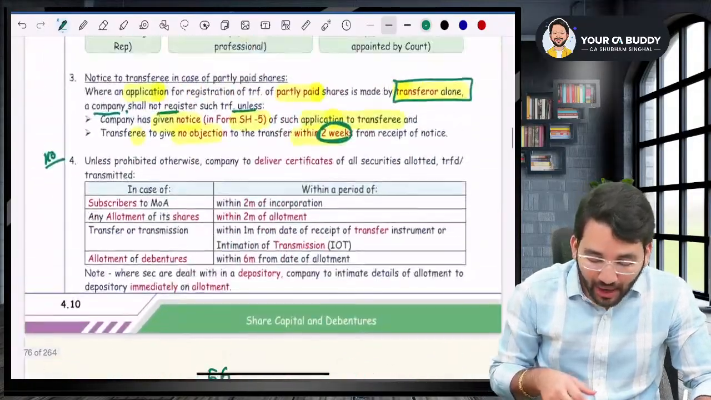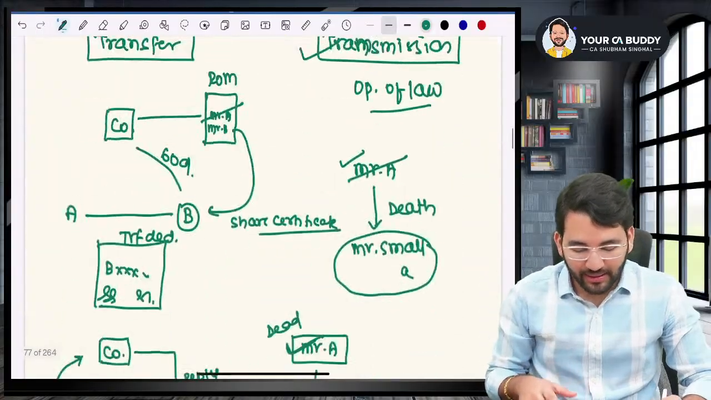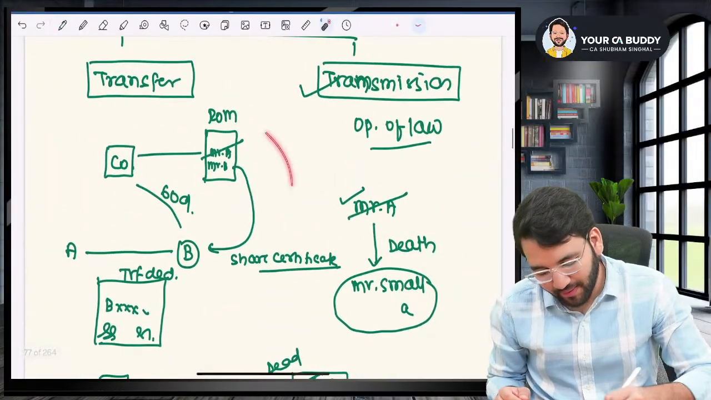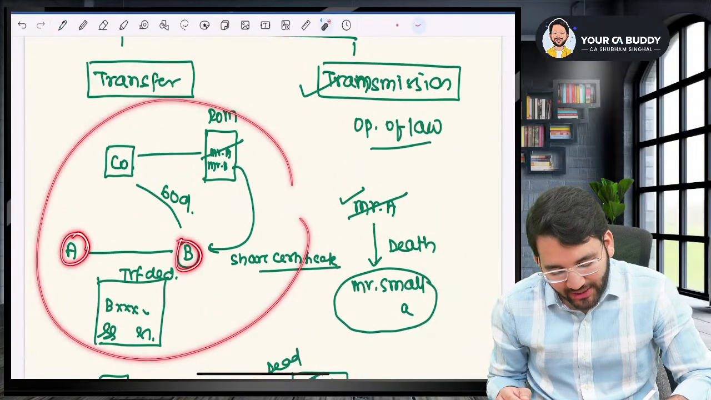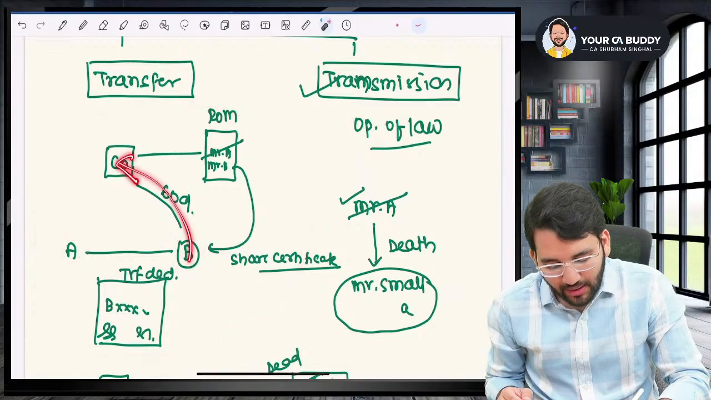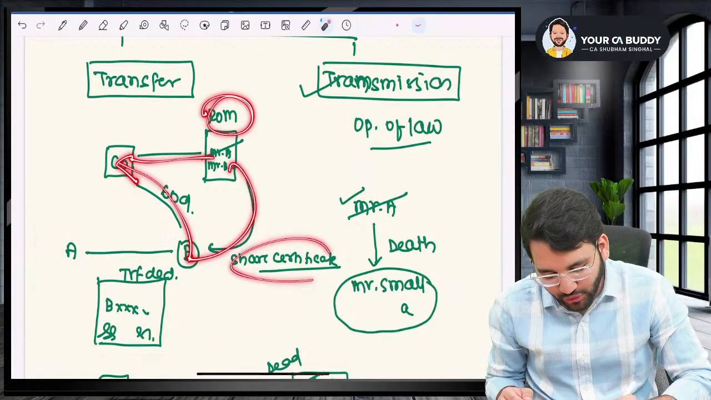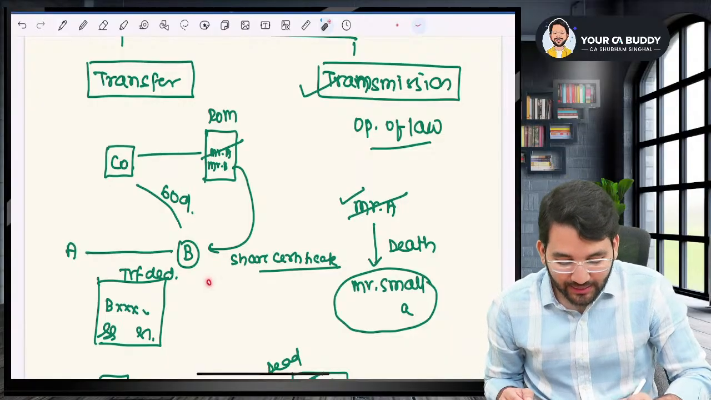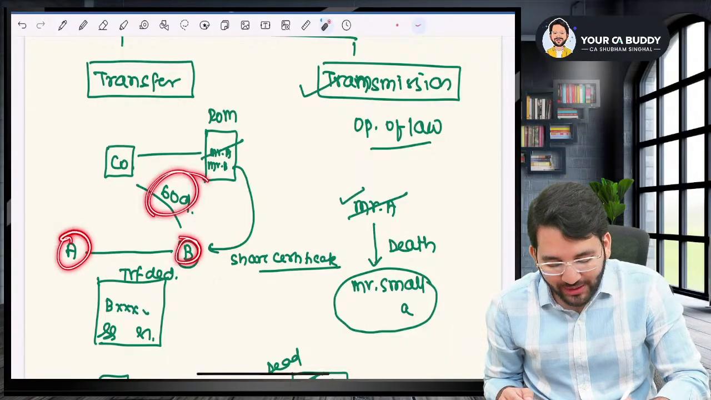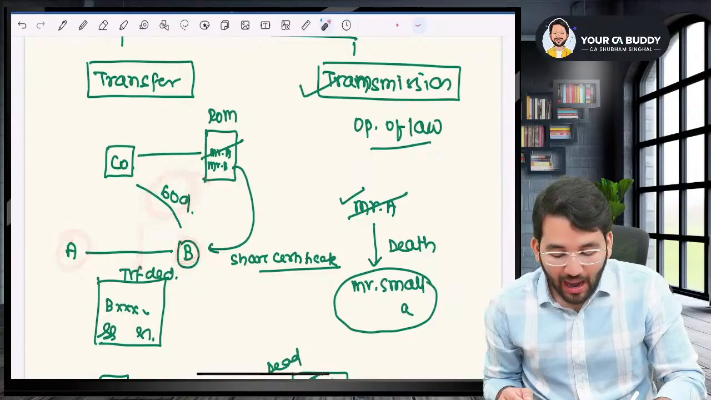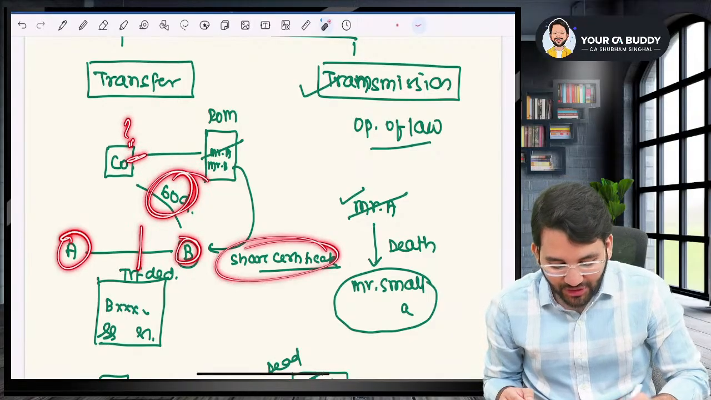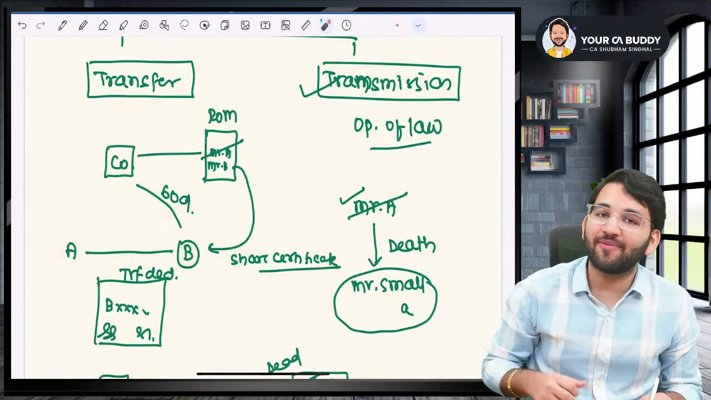Now, the fourth point that I had left, coming back to the case of transfer. Mr. A gave his shares to B. B went to the company. The company registered such transfer and issued the share certificate. The question is, B or A has to go within 60 days of execution. But how much time will the company take to give us the share certificate, sir? How much time will the company take?